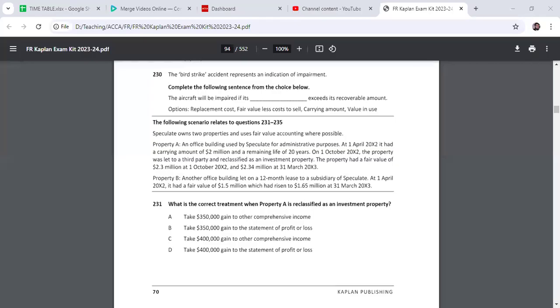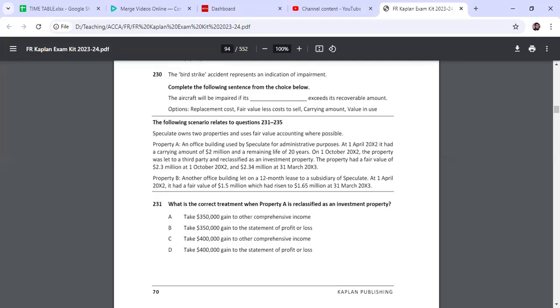Bismillahirrahmanirrahim. Today our topic is a past paper OTQ question on IAS 40. The question name is Speculate. It is question number 231 to 235 in your Kaplan Official Study Kit. You will find it over there.